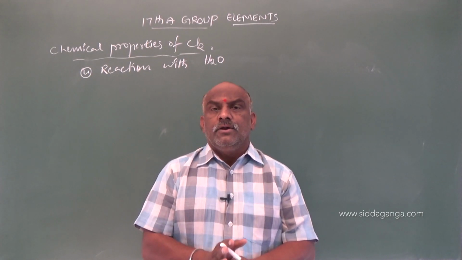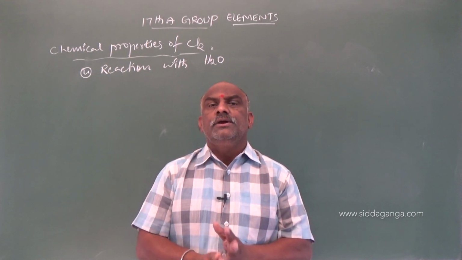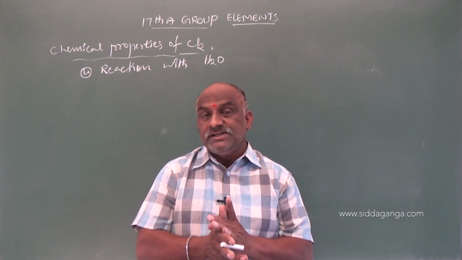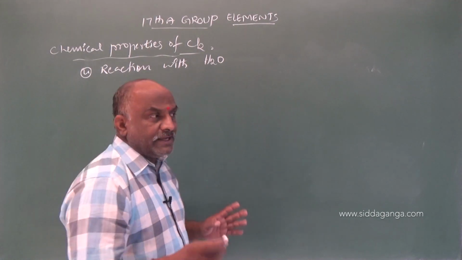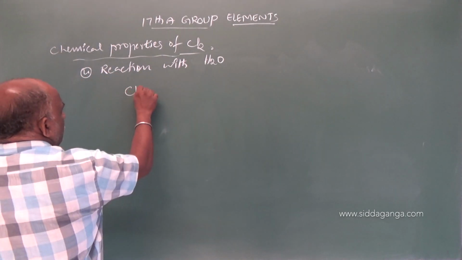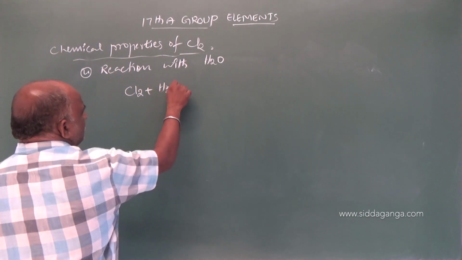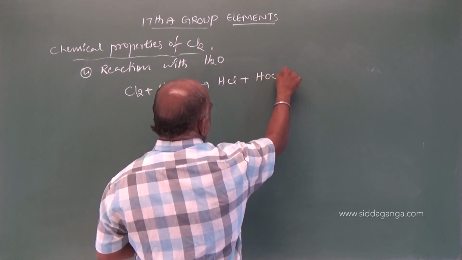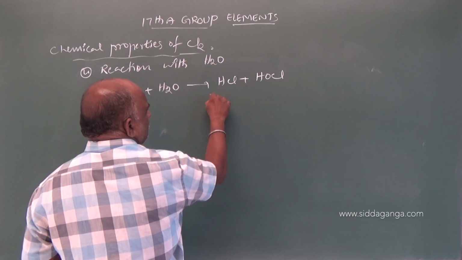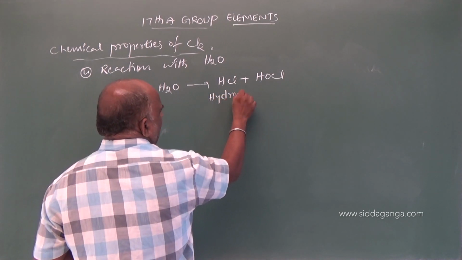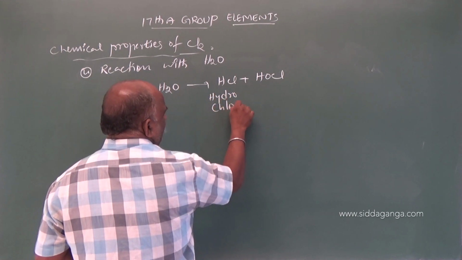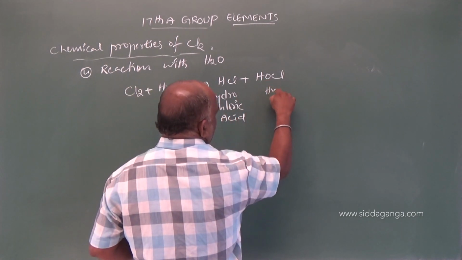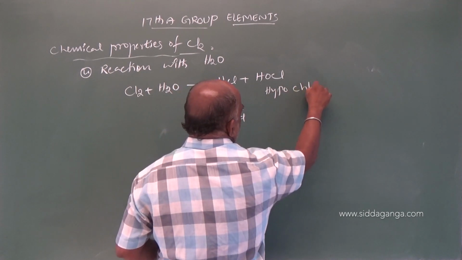chlorine water. Chlorine dissolved in water gives rise to chlorine water, which can appear yellow in color. What will be the chemical equation? Cl2 plus H2O gives rise to HCl plus HOCl. HCl, we know, is hydrochloric acid, and HOCl, very important, is hypochlorous acid.